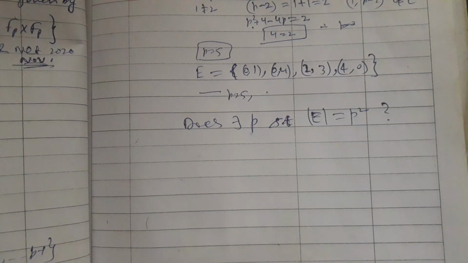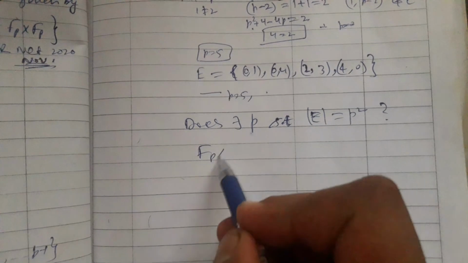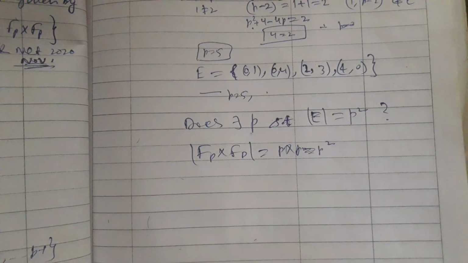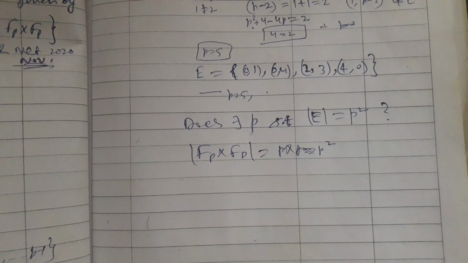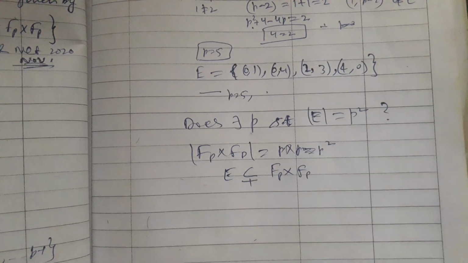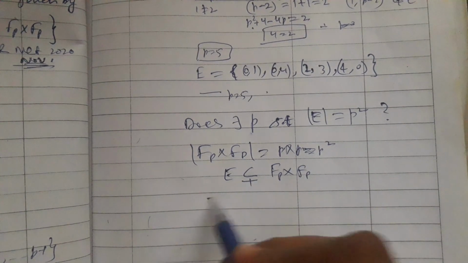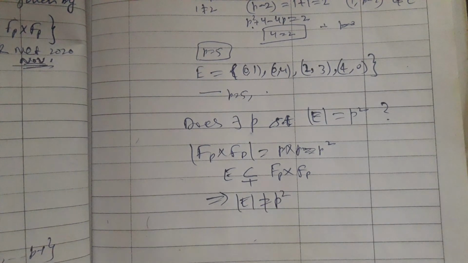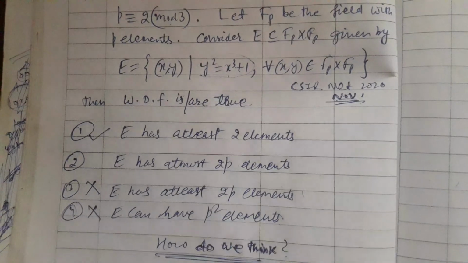Suppose, on the contrary, that there exists one. Since we know that Fp cross Fp has order p times p, which is p squared, and I have already proved that E is a proper subset of Fp cross Fp, the cardinality cannot be the square of that prime. Hence, there does not exist any prime for which the cardinality of E is the square of that prime. So option 4 is going to be false.